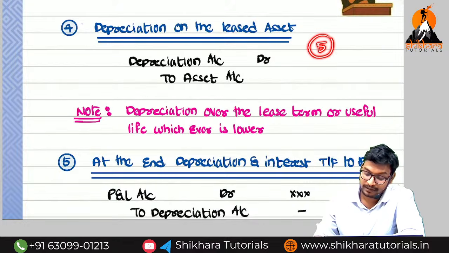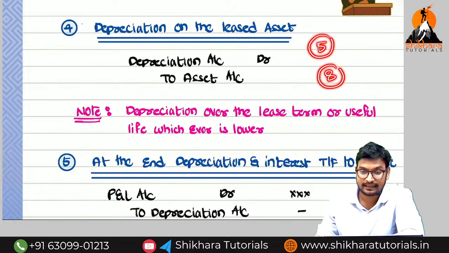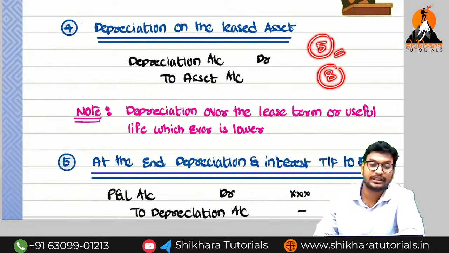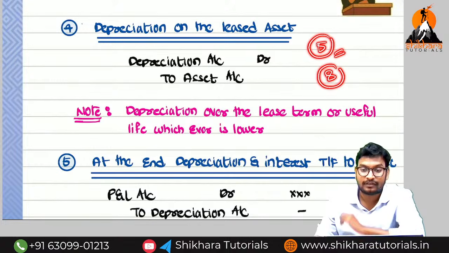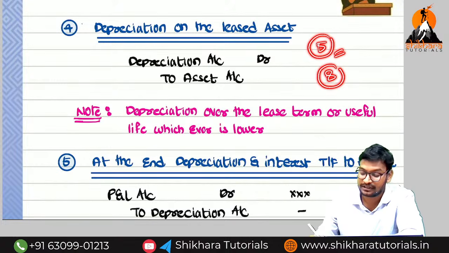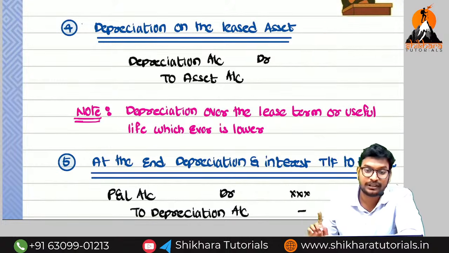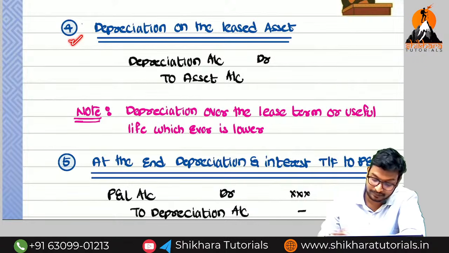5 years. But the economic life is how many years? 8 years. Which is lowest means how many years we need to charge the depreciation? We need to charge the depreciation only for the 5 years. We should not have charged the depreciation for 8 years. So that thing you need to remember. Very, very, very important point.